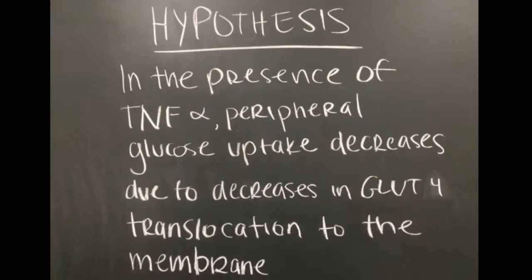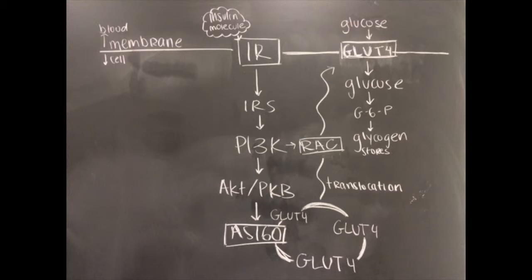In regards to blood glucose concentration, we hypothesized that in the presence of TNF-alpha, peripheral glucose uptake decreases due to a decrease in GLUT4 translocation to the membrane. Therefore, a decrease in outflow is seen, ultimately decreasing blood glucose concentrations. In a healthy control subject, a constant infusion of glucose increases insulin production, activating the insulin signaling cascade. This causes the translocation of GLUT4 transporters to the plasma membrane, increasing glucose uptake into skeletal muscle.